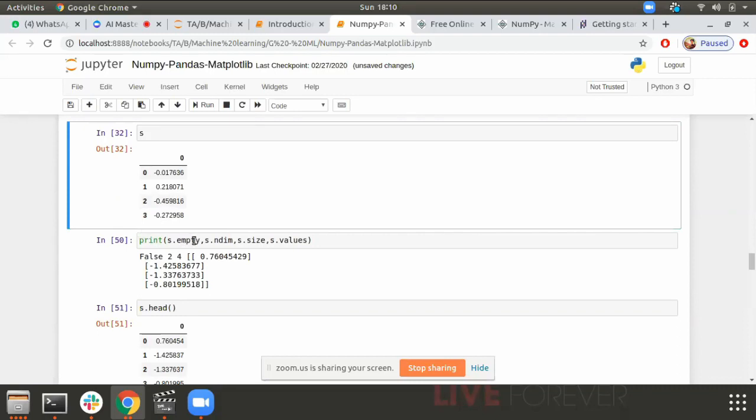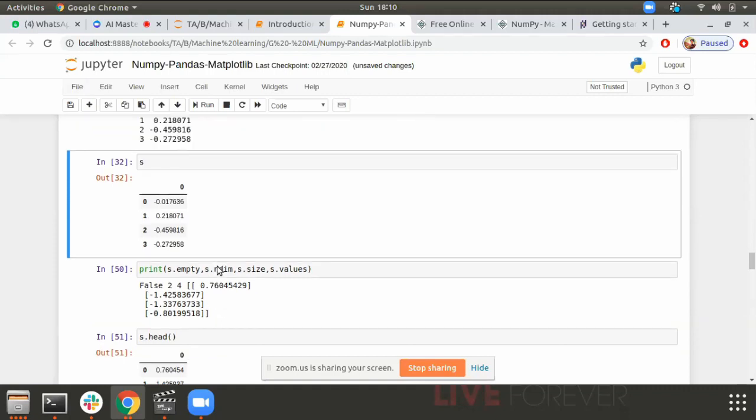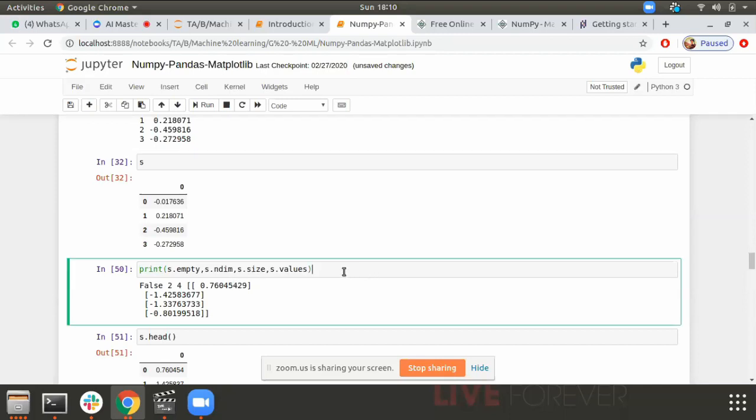Is data empty? No, it is false. It is not empty. What is the number of dimensions? We have values here, we have the size. Size is the number of rows, and ndim.